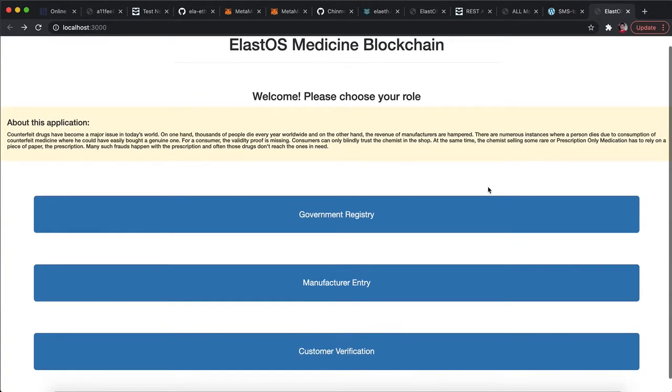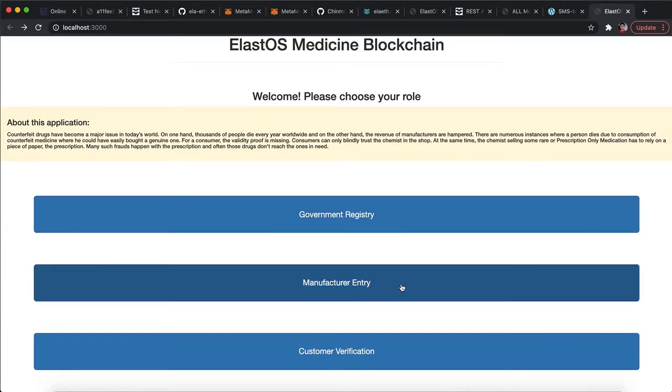The application has three main modules: the government registry, the manufacturer entry, and the customer verification. Ideally, all of these three modules should be separated out and they should have their own verification layer, but for simplicity's sake, we've kept them together for now. So the first module, the government registration, is a module where the government will register verified pharmaceutical companies by assigning them a private key, which they are not supposed to share with anyone.